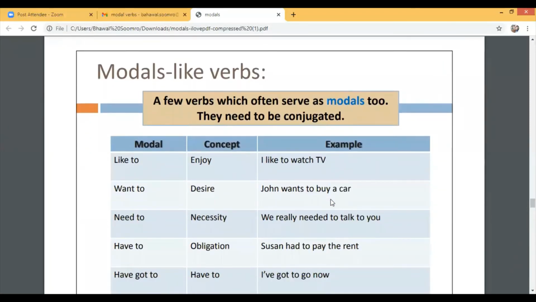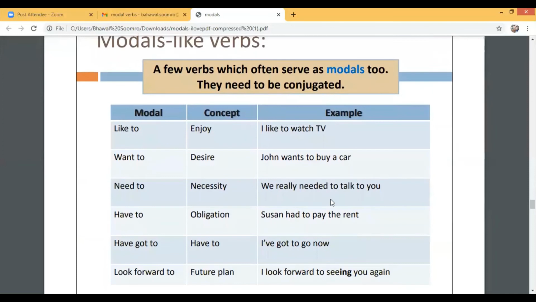Modal-like verbs. A few verbs which often serve as modals too, they need to be conjugated. So these are also modal verbs and their concepts are like here given. Like to means enjoy. I like to watch TV. Want to means desire.